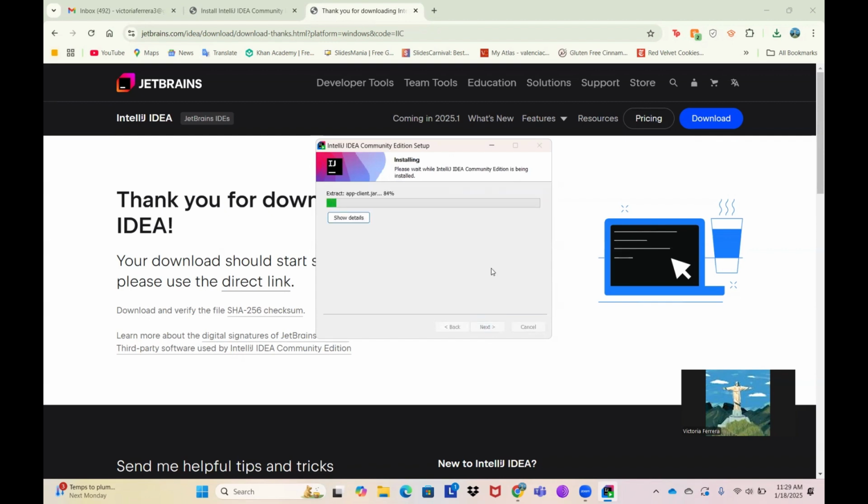This part is going to take a few moments, but I'm going to talk about Mac OS. After you download the DMG file, you just need to open the DMG file and drag it to the application folder. After you drag it over to the application folder, you should be able to open it from there, okay?